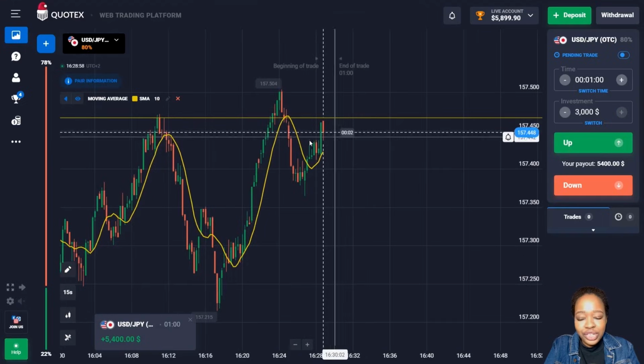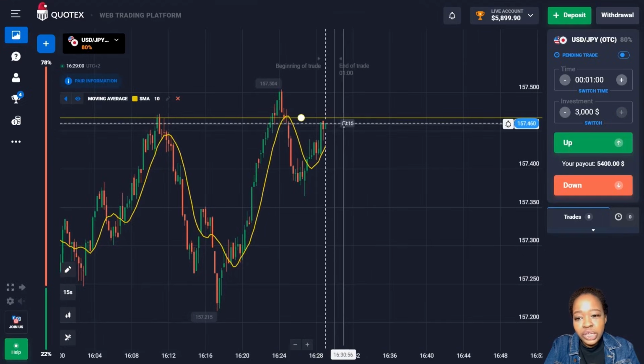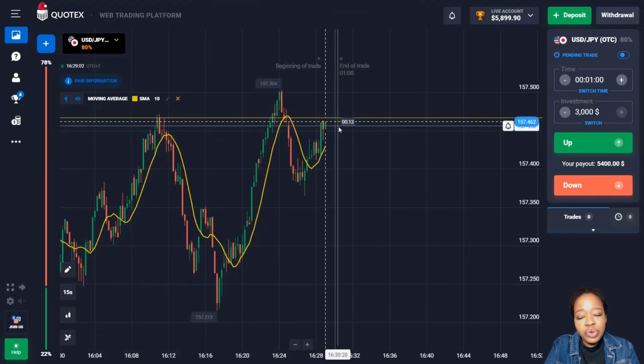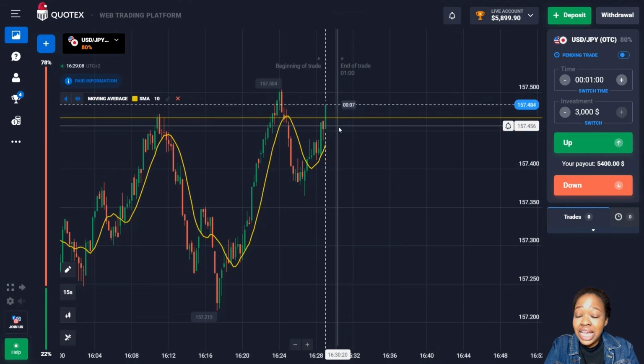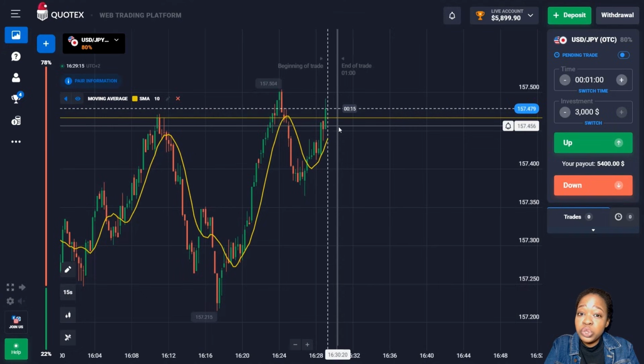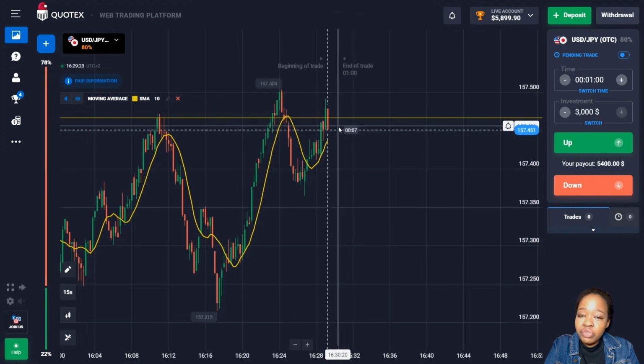This is excellent, friends. You can see that the price really continued to move to the level, and here I got a very good profit. You see that I was able to correctly predict further price movement with the help of technical analysis and the indicator. So these situations really work out quite well. They repeat themselves, but they work out quite well, and I was able to make very good profit. And meanwhile, you see I already have almost $6,000 in my deposit. I'm going to fix this profit and leave the market.